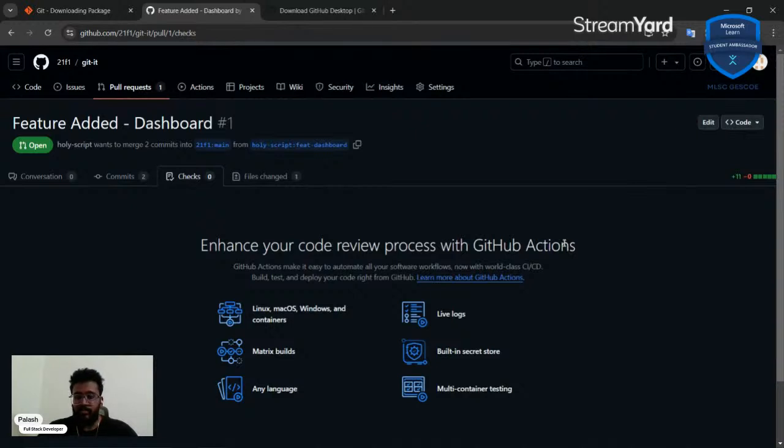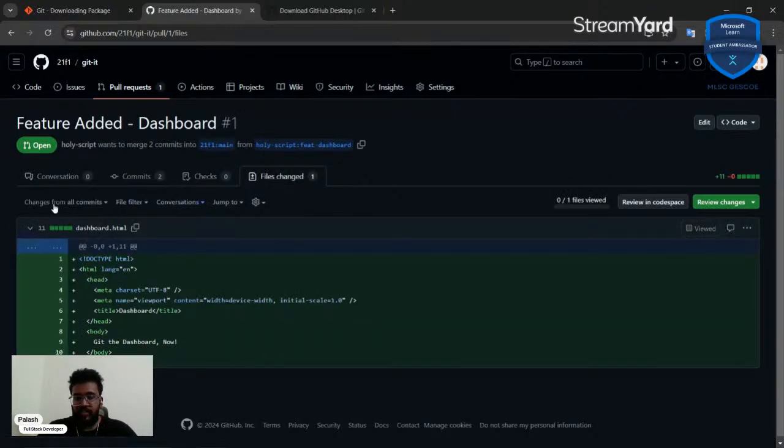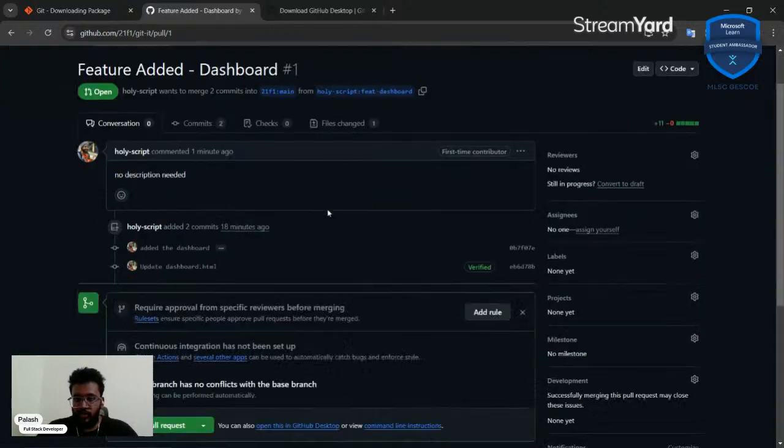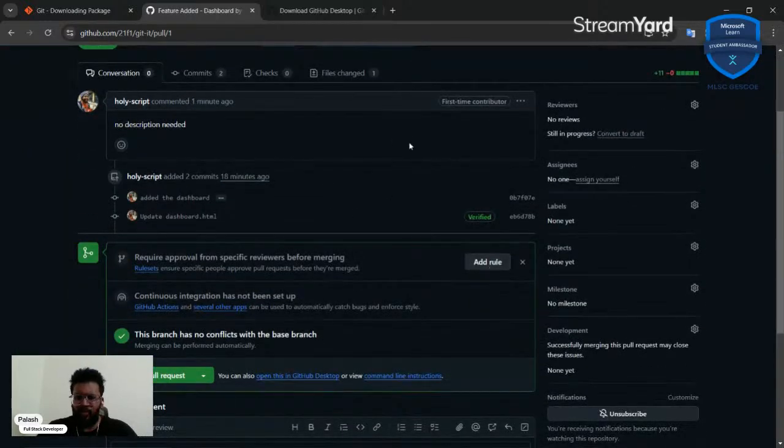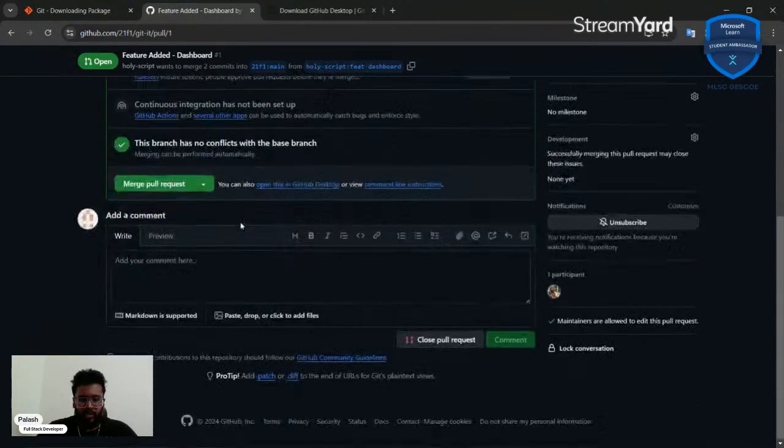They're done on GitHub only, but the actions are the stuff that runs on your code that does some checks, security checks, maybe deploys stuff like that. Don't need to worry about that right now. And there's the files changed. So this is an overview of the pull request.